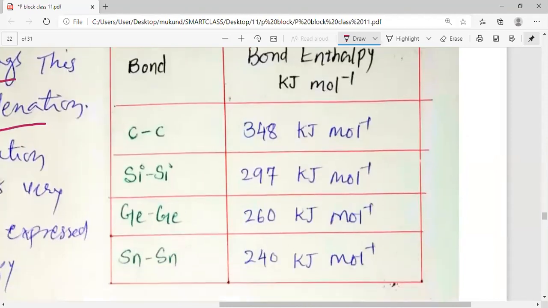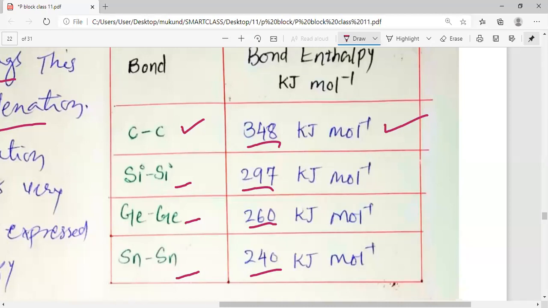So if you look into the various bond enthalpy values, you can see for carbon-carbon it is 348 kilojoule per mole. For silicon-silicon it is 297 kilojoule per mole. For germanium-germanium it is 260 kilojoule per mole. For tin-tin it is 240 kilojoule per mole. My dear students, lead is a typical metal, and that is why we need not discuss the catenation property for the metals. But here we can see that the highest catenation property is with carbon-carbon.